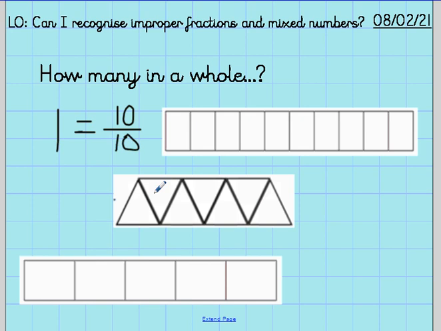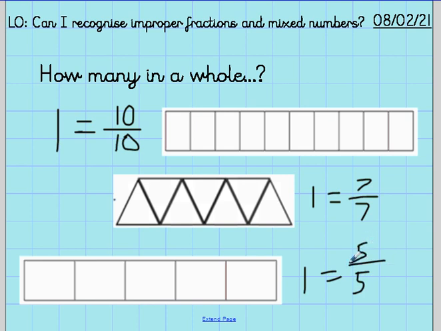Here, 1 equals 7 sevenths. If we had all the sevenths, that was a nice bar of chocolate, if you had 7 sevenths of that chocolate, you would have the whole thing, you lucky people. 1, 2, 3, 4, 5. So 1 equals 5 fifths.